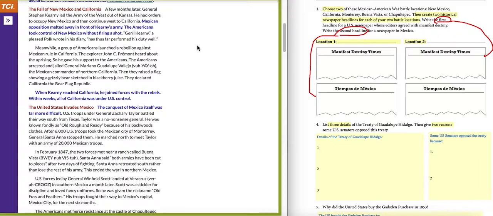Meanwhile, a group of Americans launched a rebellion against Mexican rule in California. The explorer John C. Fremont had heard about the uprising, so he gave his support to the Americans. The Americans arrested and jailed General Mariano Guadalupe Vallejo, the Mexican commander of Northern California. Then they raised a flag showing a grizzly bear sketched in blackberry juice. They declared California the Bear Flag Republic. When Kearny reached California, he joined forces with the rebels. Within weeks, all of California was under U.S. control.